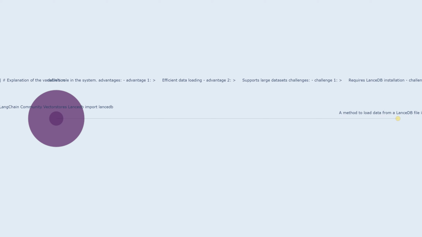Architecture. Description of the architecture supporting the variable. Role. Explanation of the variable's role in the system.